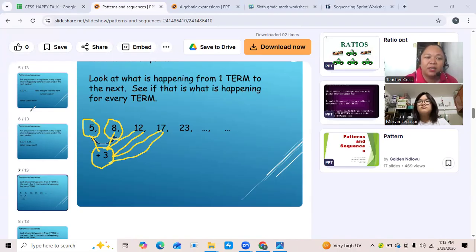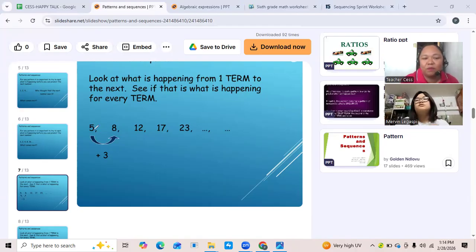I think there is a different, not common, na? Because 5 become 8 because we add 3. 8 become 12 because we add 4, right?